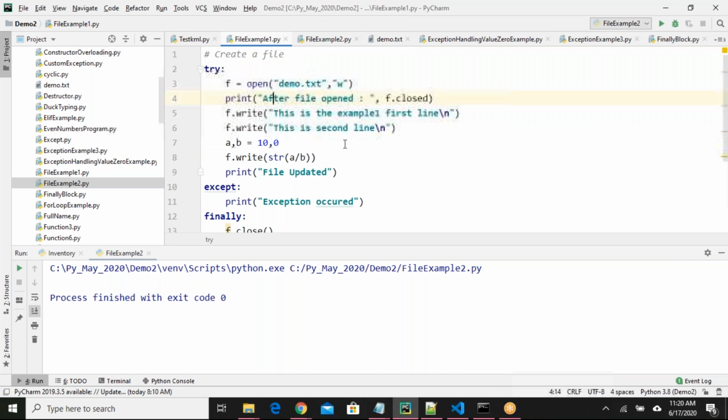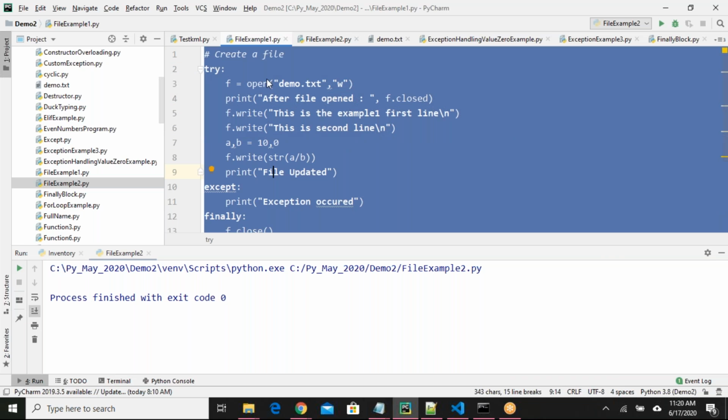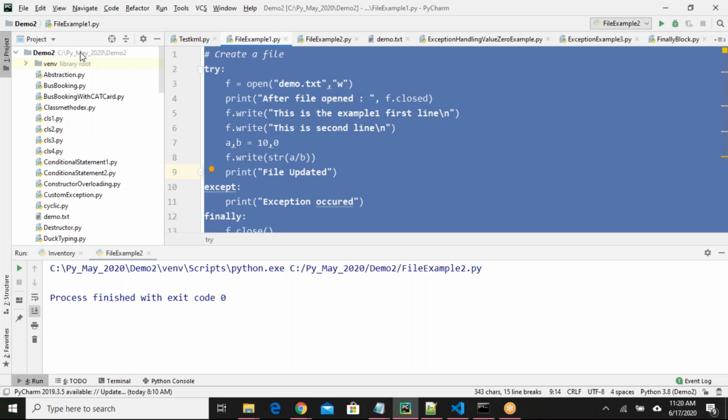To explain try catch blocks, I have written like this, but for you, this is enough.